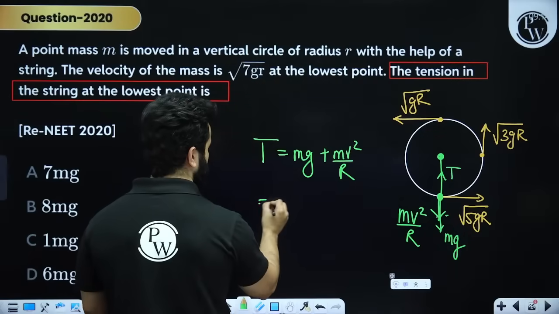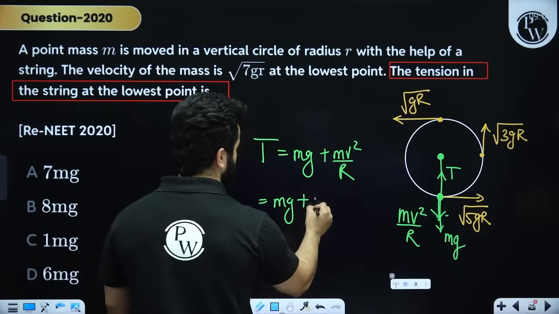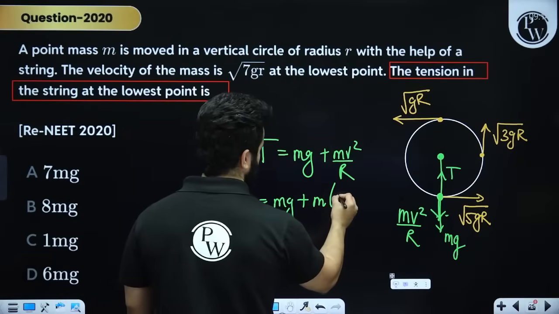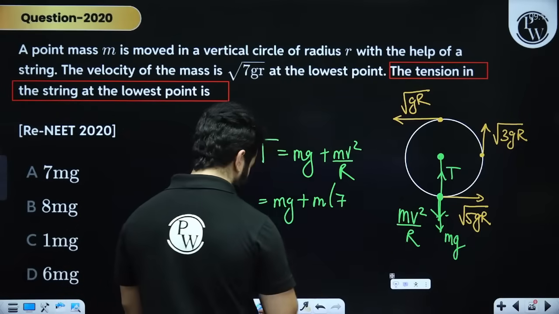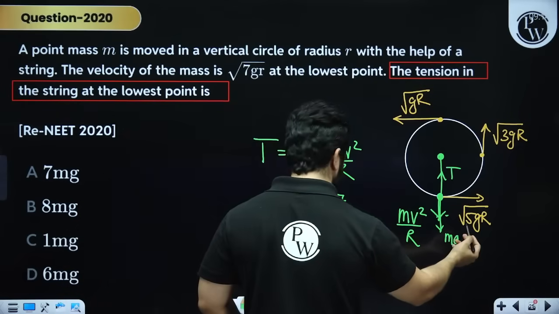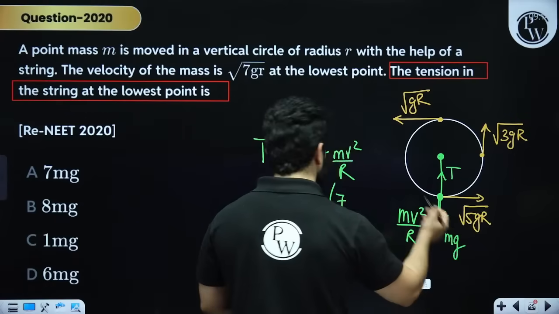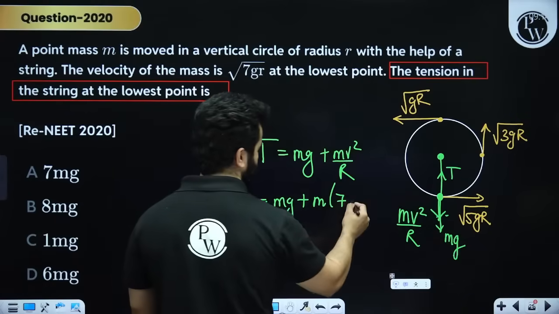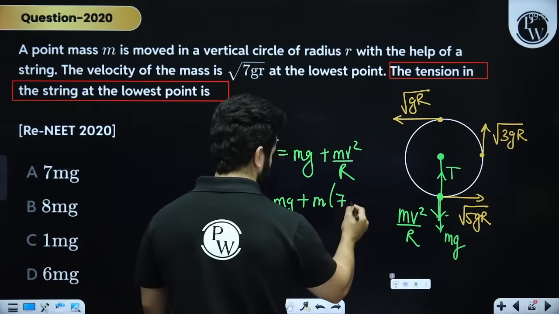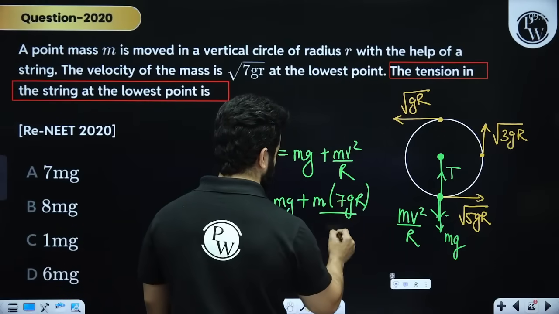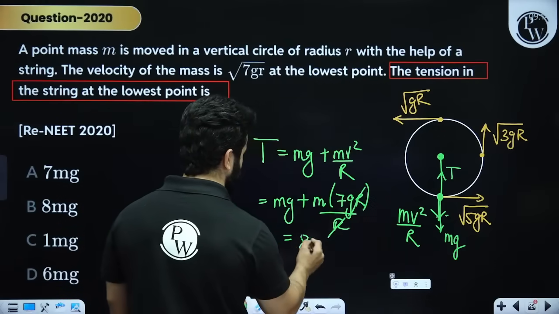Hopefully this is clear. So this is going to be mg plus m, and instead of v substitute the given value. Now they are not talking about the minimum velocity which is required. In the question they are saying that it is 7gr. So it is 7gr divided by r, so it is going to be 8mg.